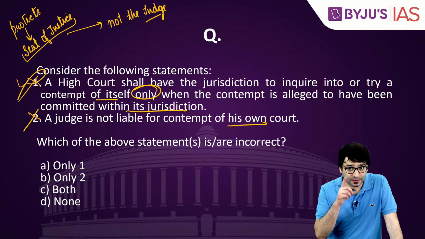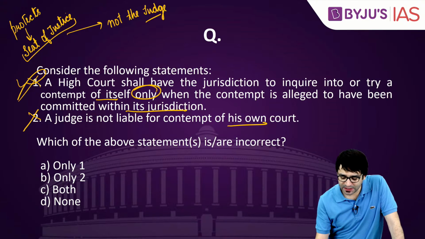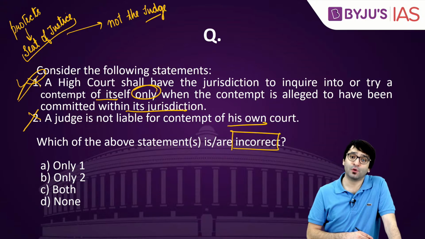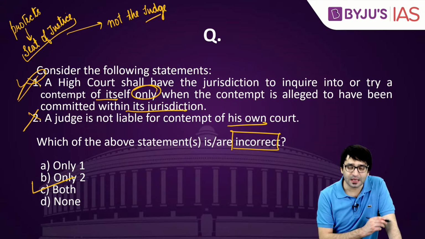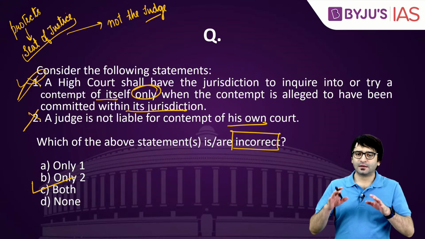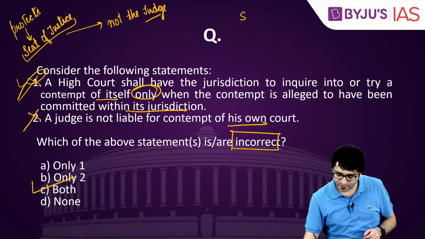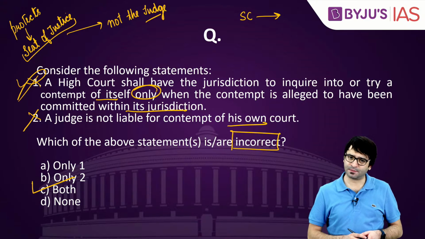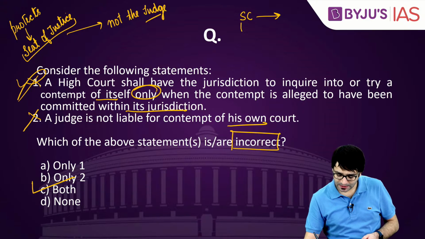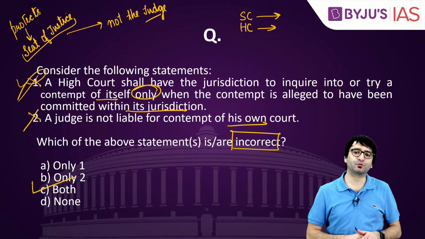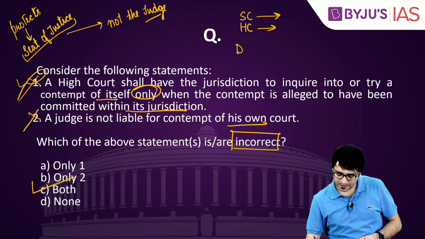But the question is asking, look at this carefully. Which of the above statements is or are incorrect? Both these statements are incorrect. C is the right answer. And in India, the Supreme Court has the power to punish people for contempt. High Court has the power to punish people for contempt.